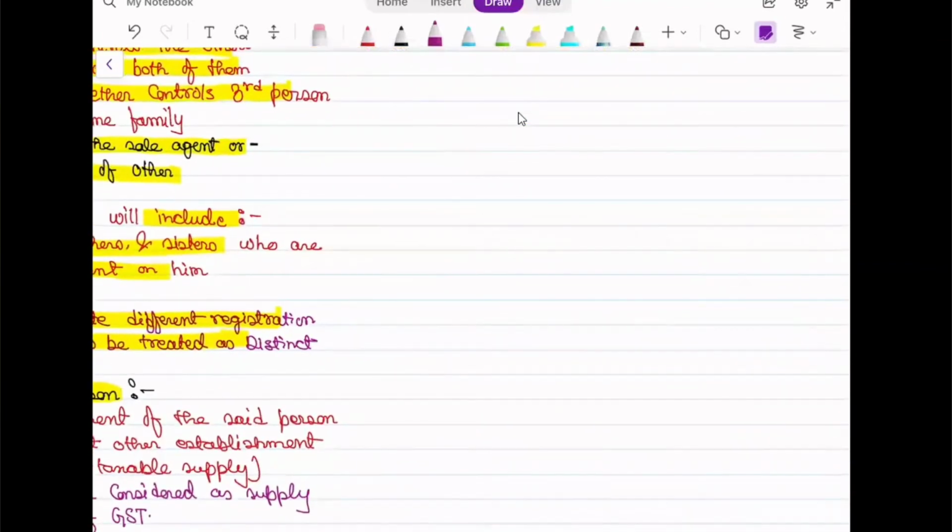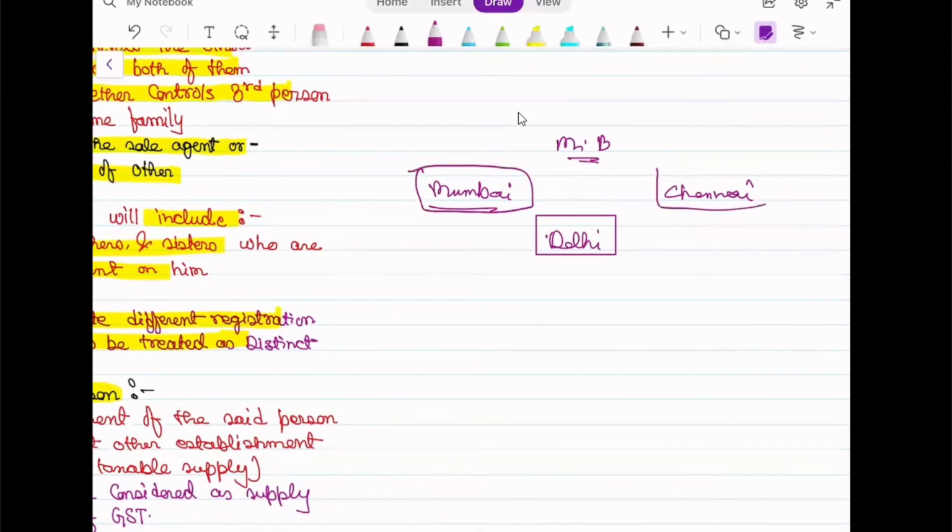So suppose here it is Mr. B. He has a branch in Mumbai and he has a branch in Chennai. Suppose he has a branch in Delhi too. It is the same shop of Mr. B. They are registered at the same time, but as they are in three different places, all have to get a separate registration: registration 1, registration 2, registration 3.